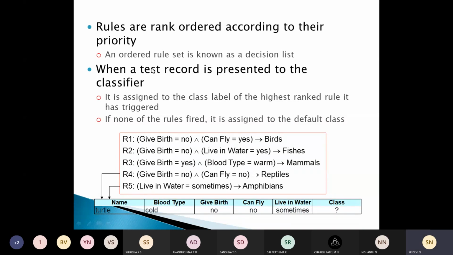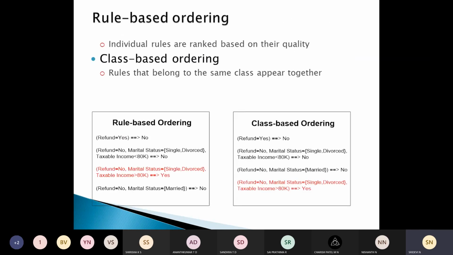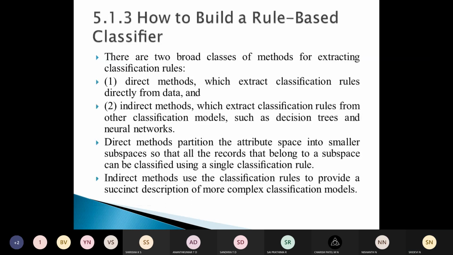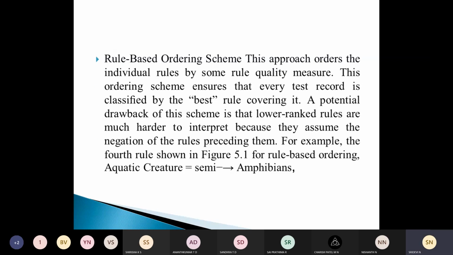It's there in the textbook, but it is not here in the slide. It says that if the vertebrate does not have any feathers, and if it cannot fly, and if it is cold-blooded, and if it is semi-aquatic, then it is an amphibian.